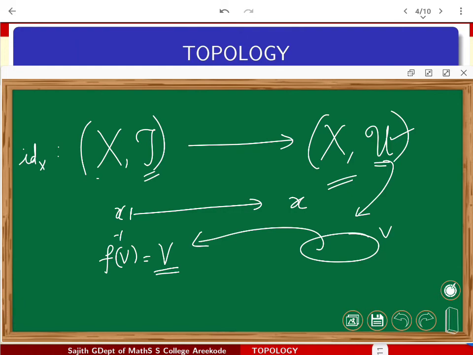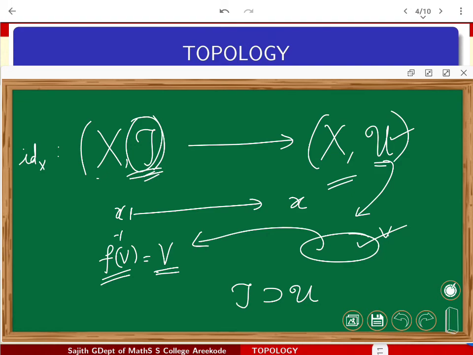But obviously one can say the following. Suppose you take V here and pull back, f inverse of V, you are looking at whether it is available in tau. A very specific case one can easily say: if tau is a finer topology than U, this always happens, because any open set in U automatically becomes open in tau also, which says that you are going to have continuity for the identity function. So if the domain has a finer topology, the identity function is going to be continuous.